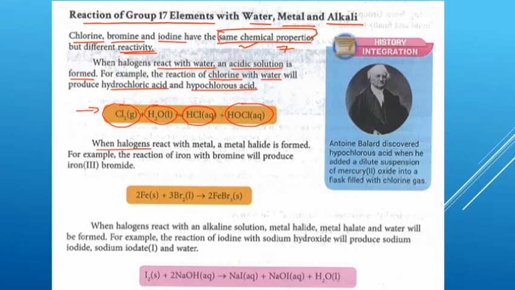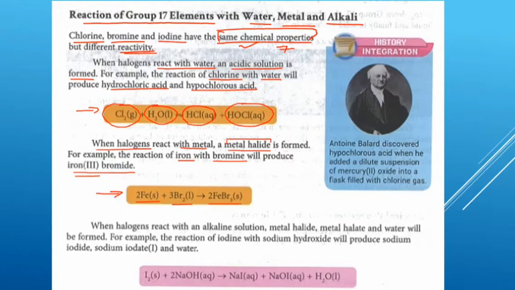When halogen reacts with metal, a metal halide is formed. For example here, the reaction of iron with bromine produces iron 3 bromide.